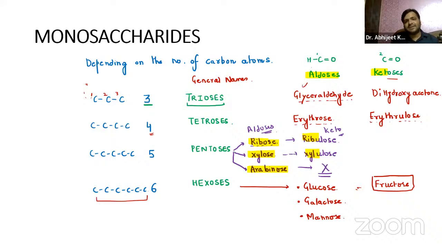Glucose is an aldehyde derivative, galactose also, mannose also. Basically, the aldehyde functional group is present on the first carbon, and the symmetrical chain actually matters. We'll draw the diagrams for all these, so no need to worry. How are they different? We'll come to that part also. So that is something you guys have to remember. This is something very basic. Let us now come to the portion from the Oracle notes, as they have mentioned it.